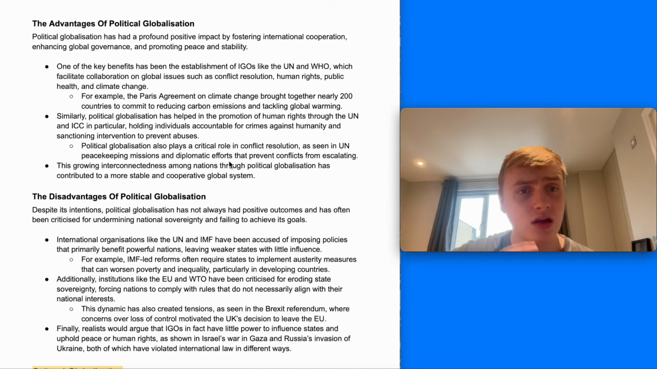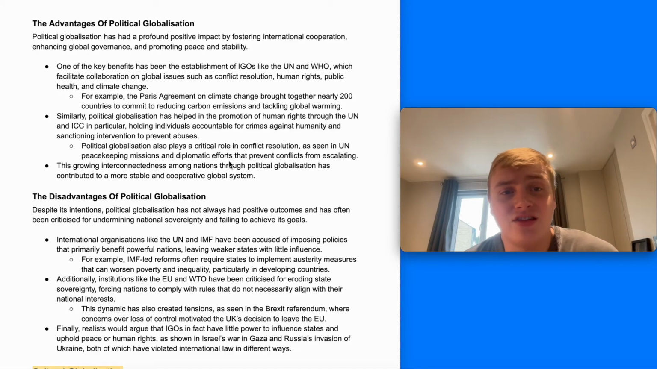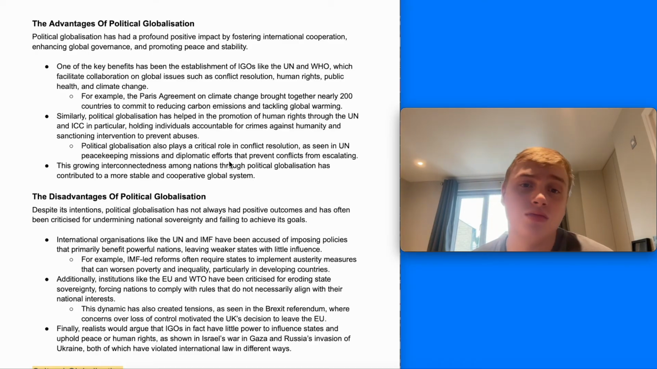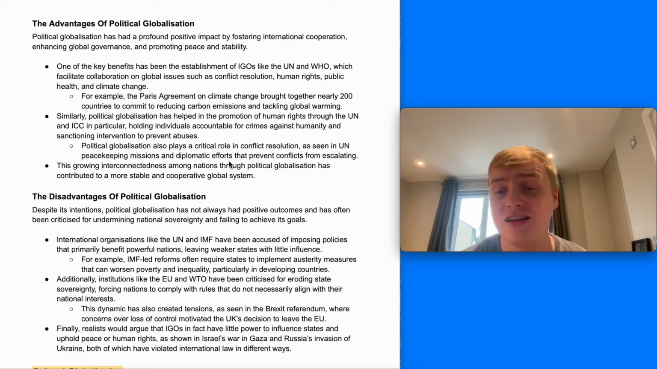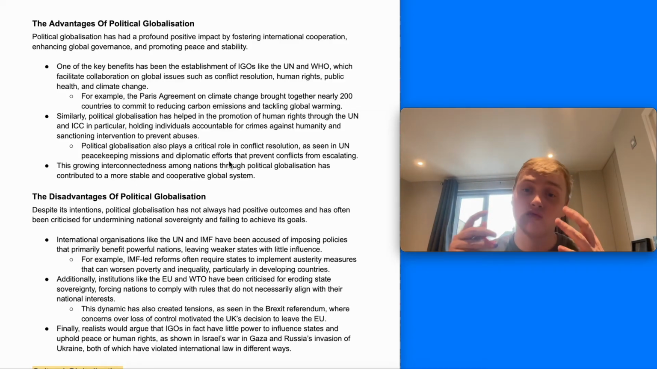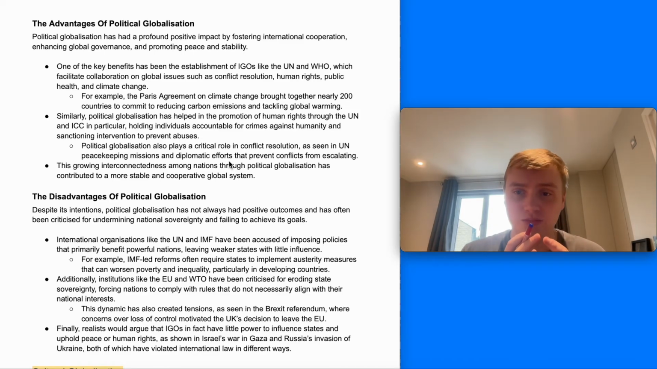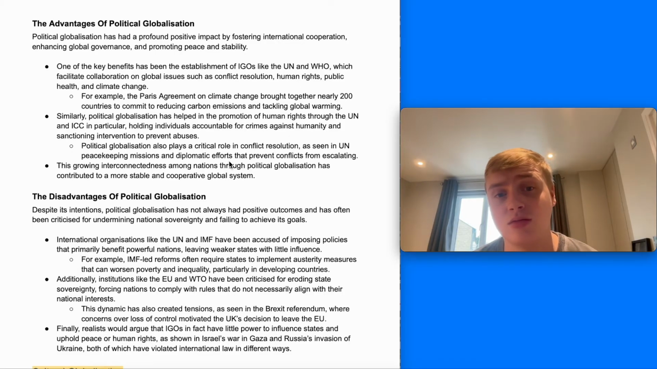So the advantage is that the establishment of the UN, WHO, WTO, all of these international organizations has facilitated cooperation on conflict resolution, climate change, public health, and other international issues that require a global response, and countries to work together to tackle and respond to them. And therefore, it's been really beneficial. Similarly, it's helped in the promotion of human rights through the UN and International Criminal Court in particular, holding individuals account for crimes against humanity.